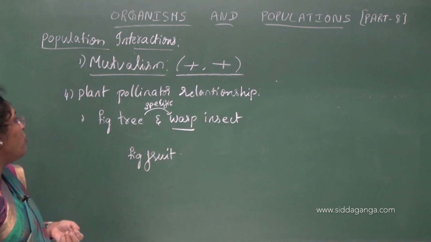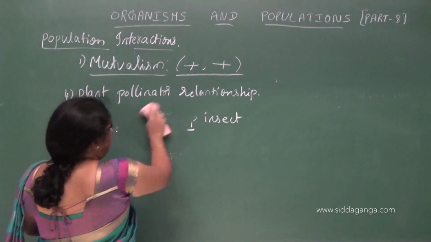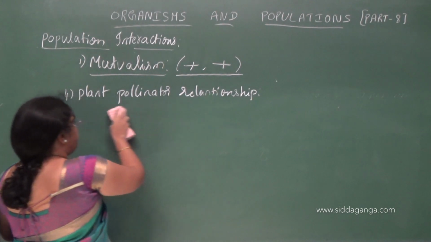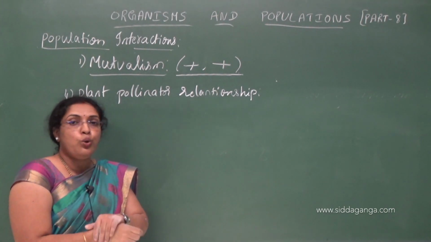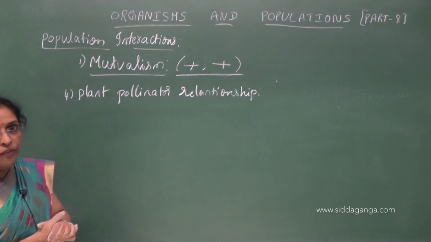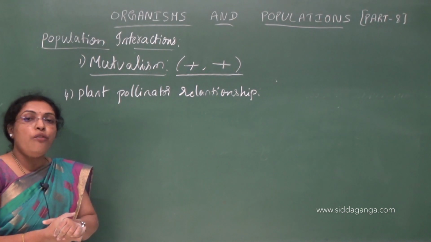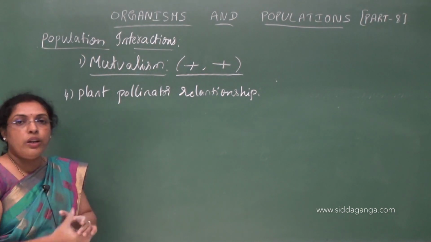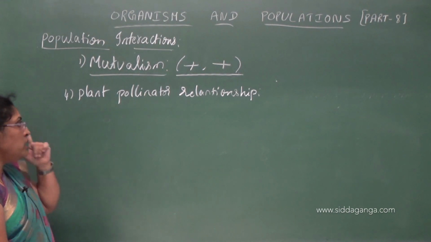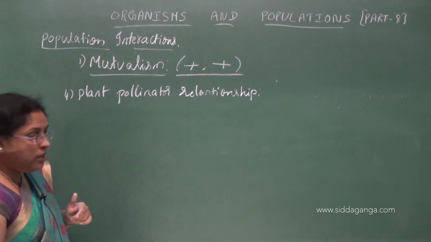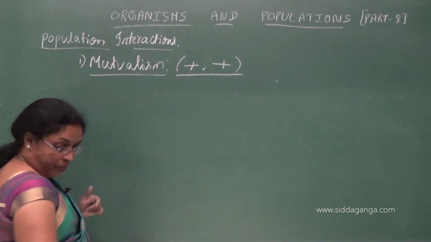This is a type of mutualism. And one more is even honeybees. Honeybees are going to pollinate many flowers when they go in search of nectar from one flower to another flower. They are going to pollinate many flowers. So in this we have sexual deceit, or deceit, you can also say.